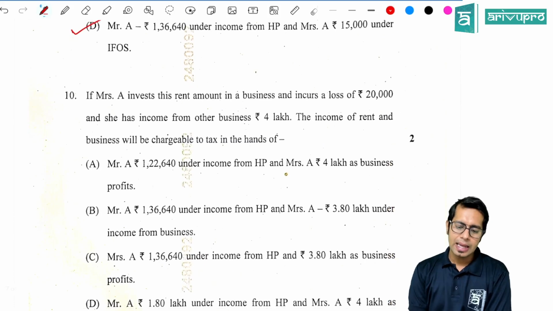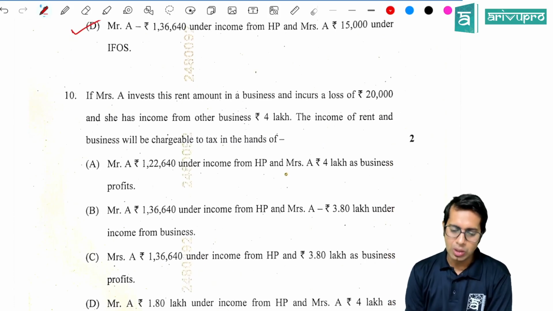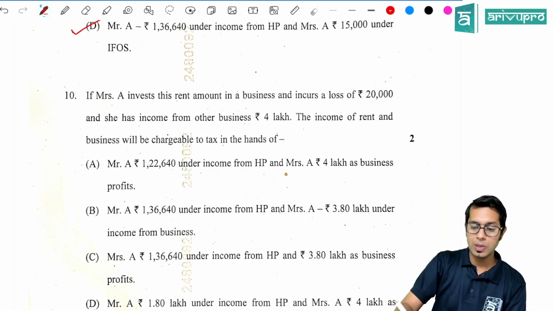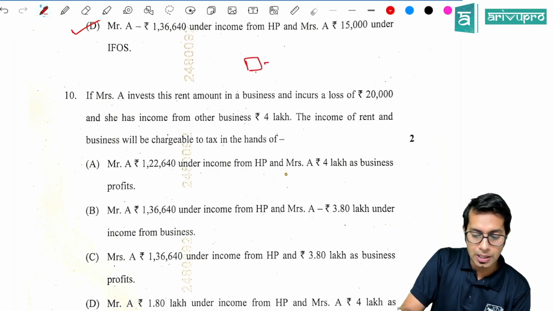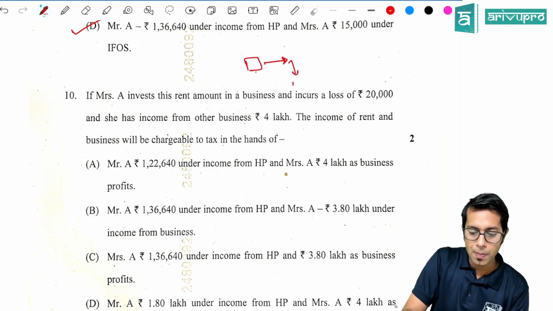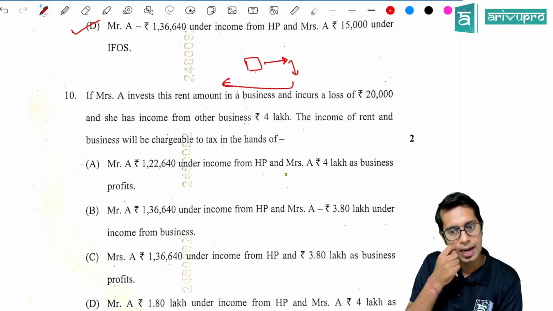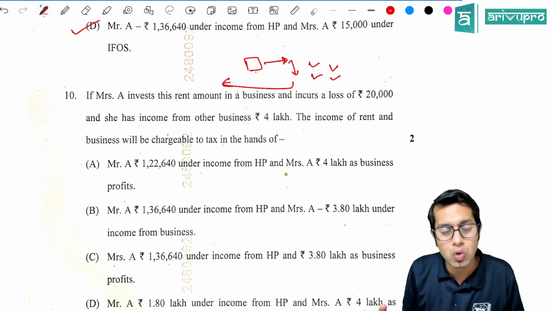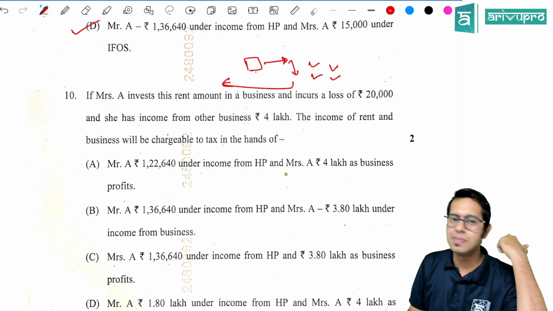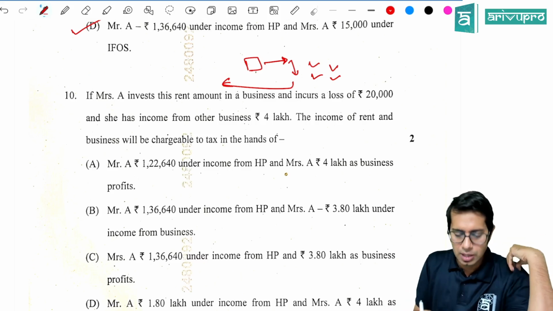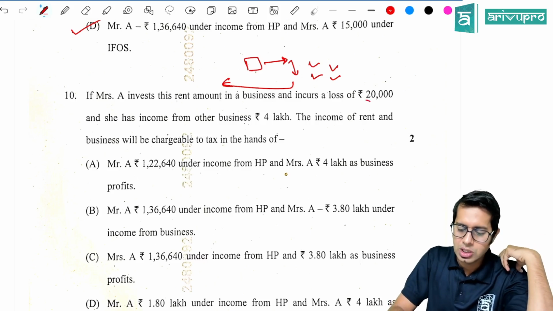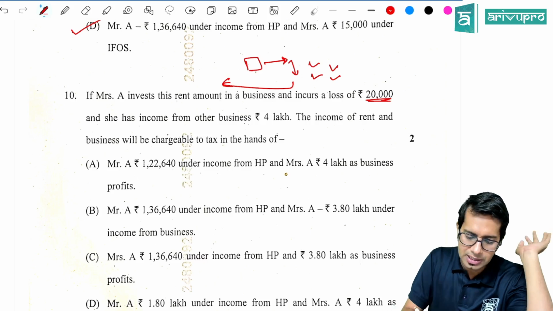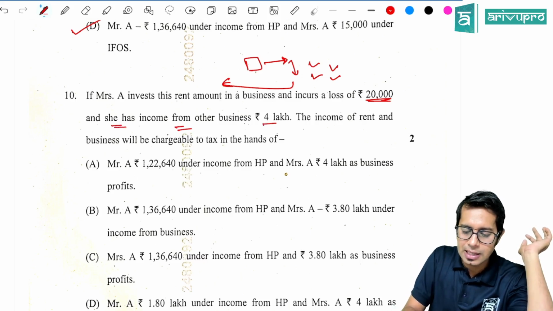If Mrs. A invests this rent amount in a business and incurs a loss of 20,000, okay, rental income. Now please note, he gave the property, correct? So the income from property was clubbed in the hands of Mr. A. Now what Mrs. A does with this money is none of Mr. A's business. It is not what A should be concerned of. So she invested in business and she incurred a loss of 20,000 rupees. No problem. It is her headache. And she has other business income of 4 lakh rupees.